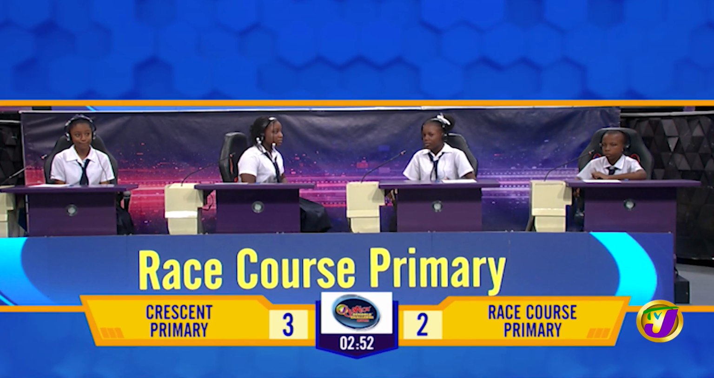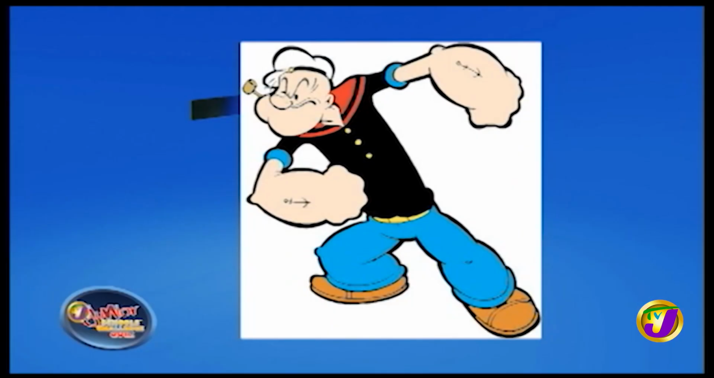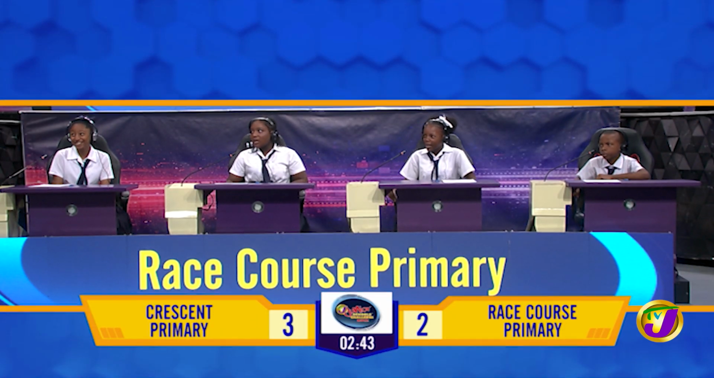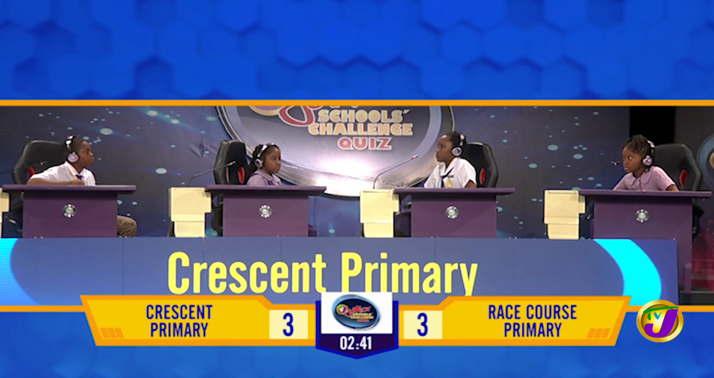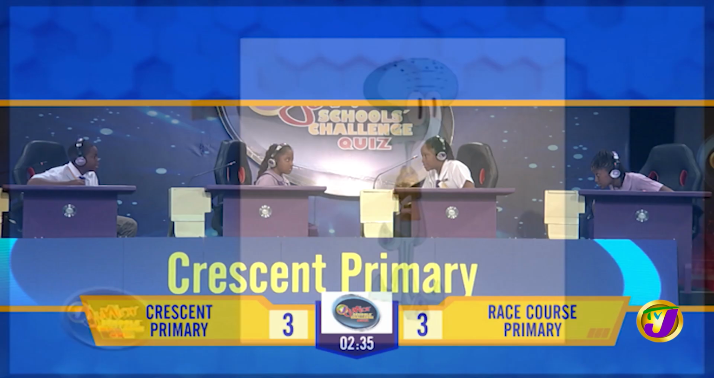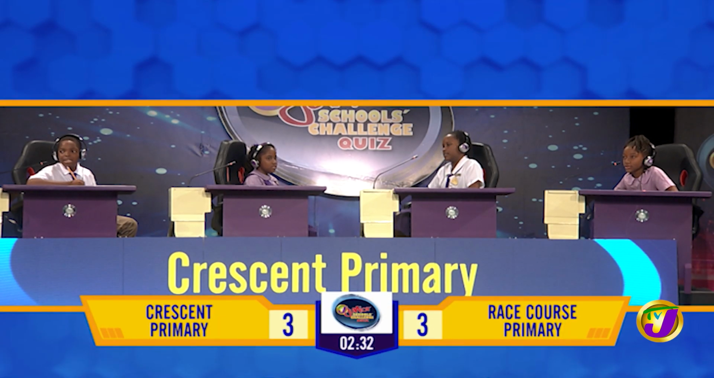Visual question for you, Racecourse. Look at the monitor and identify the cartoon character. Popeye the Sailor Man. Correct. Crescent, a visual question for you, television. Look at the monitor and identify the cartoon character. Squidward Tentacles. Correct.